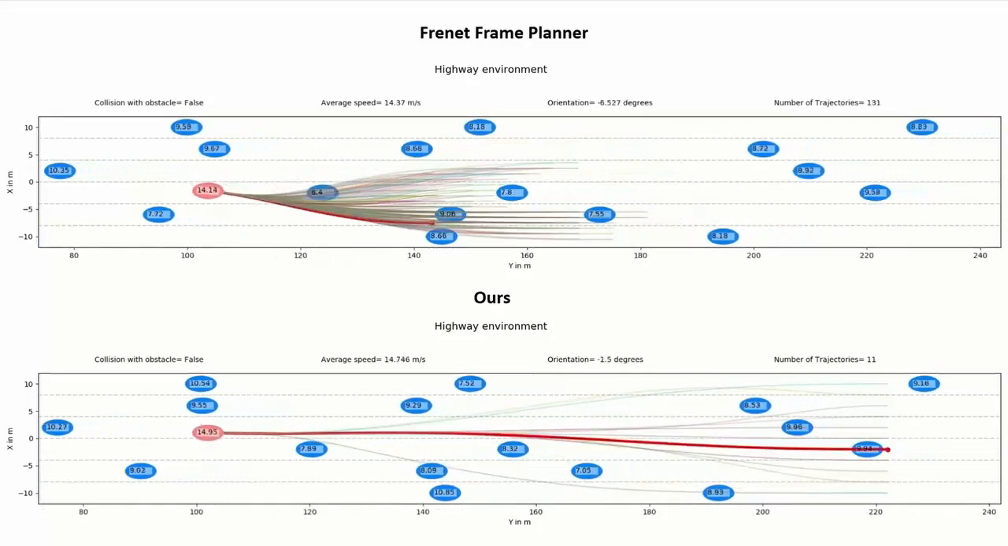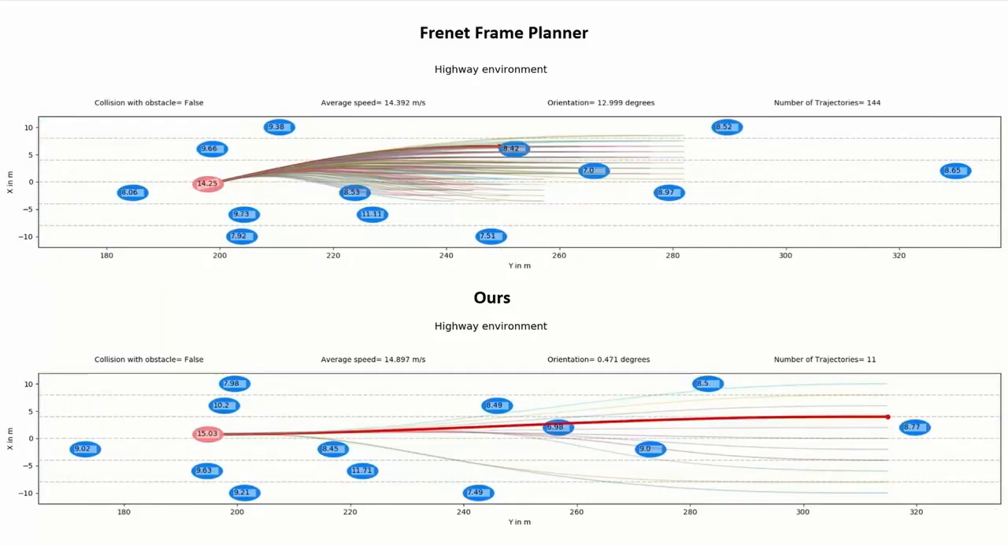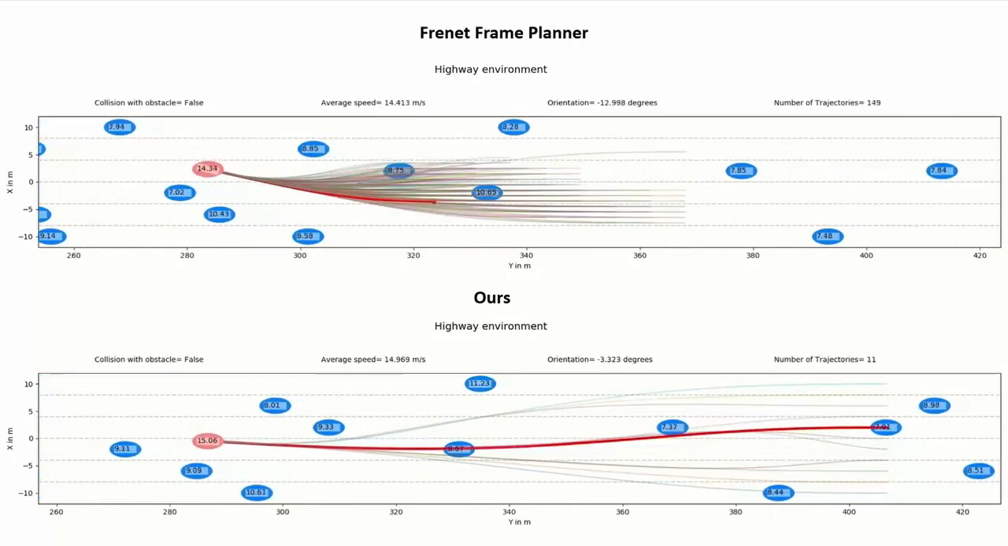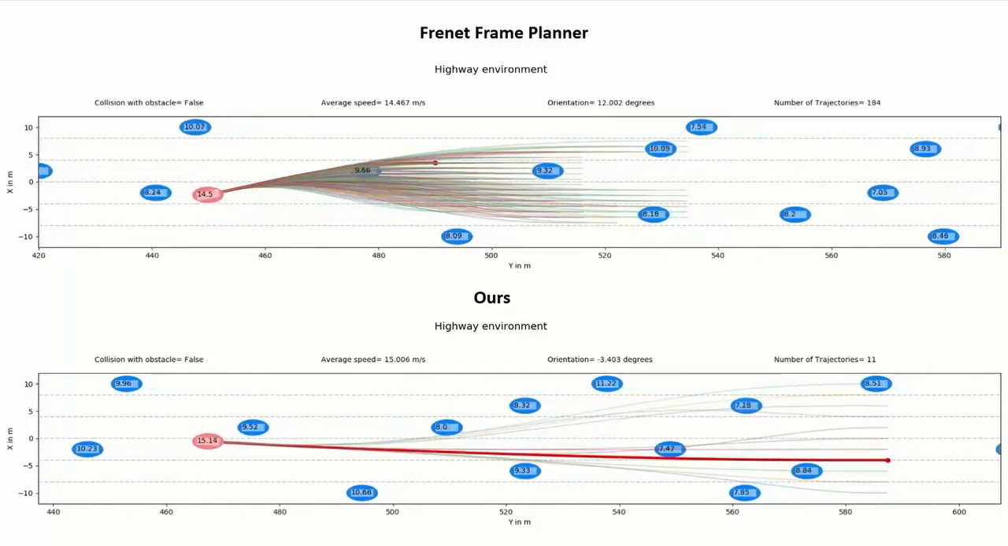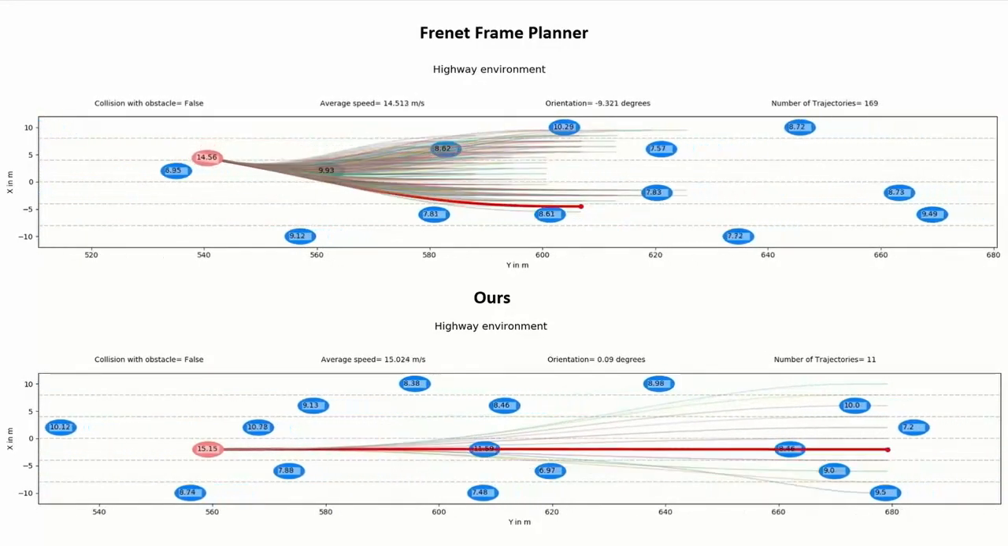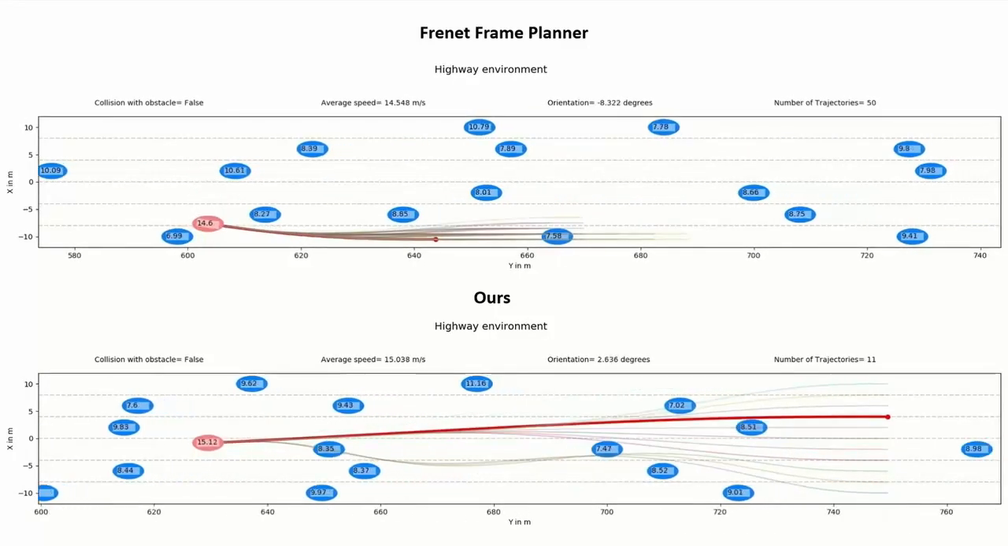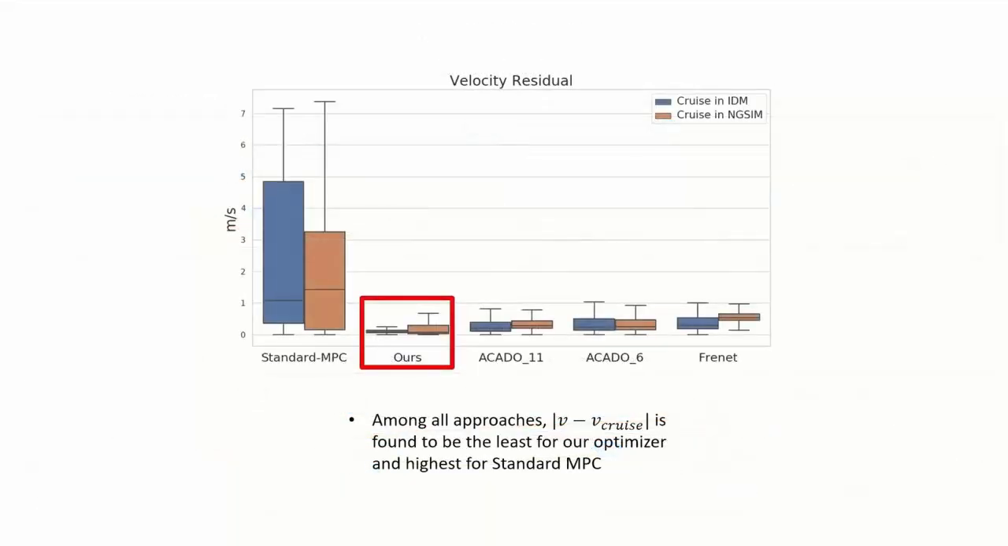Furthermore, as you can see, the Frenet Frame Planner achieves a higher velocity residual than that achieved by our batch optimizer. Our batch optimizer drives more closely to the desired cruise velocity of 15 meters per second, while also requiring smoother acceleration profiles. This is the quantitative summary of the previous simulation result.